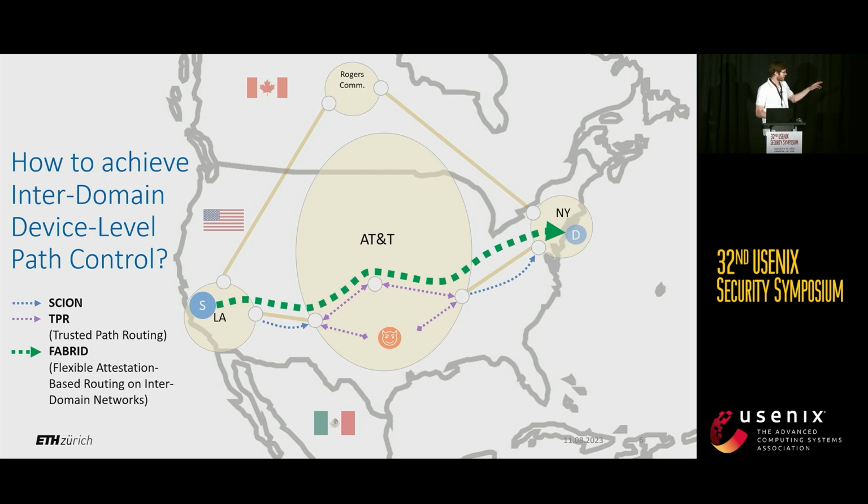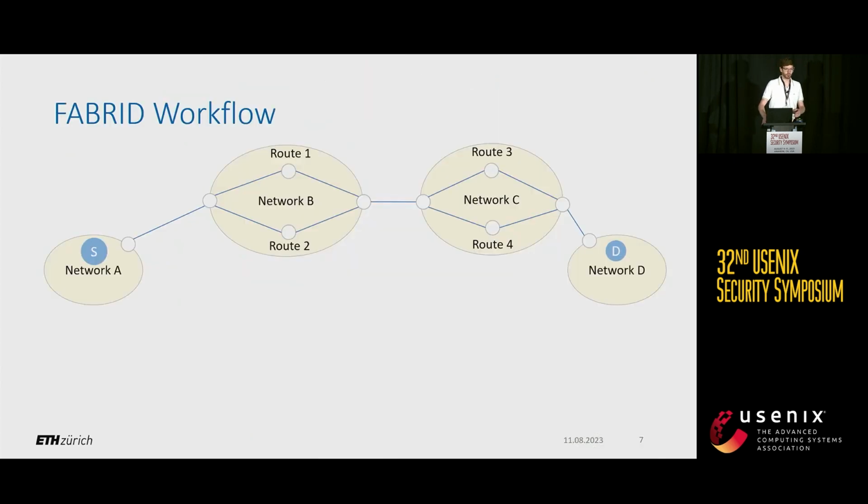So FABRID allows us to select which networks we want to traverse, and additionally, which internal routes should be selected in each network. Let me walk you through an example of how FABRID works. Again, we have a source on the left, network A, a destination on the right, network D, and we have two intermediate networks, B and C, which each have two different internal routes: route 1 and 2 for network B, and route 3 and 4 for network C.